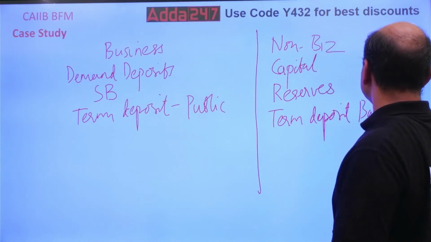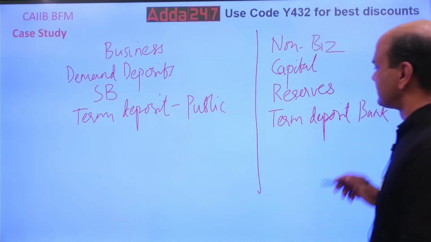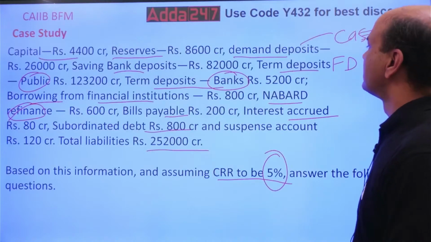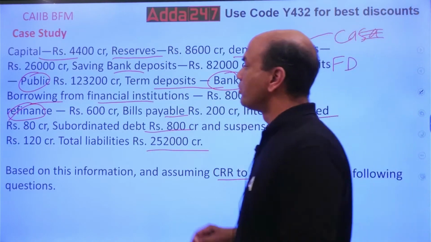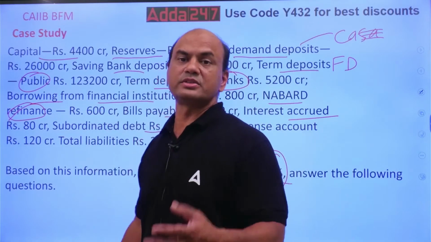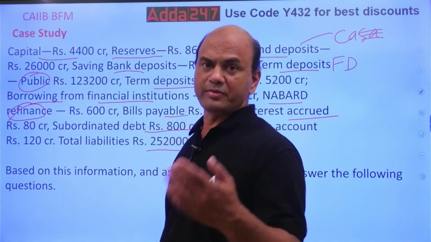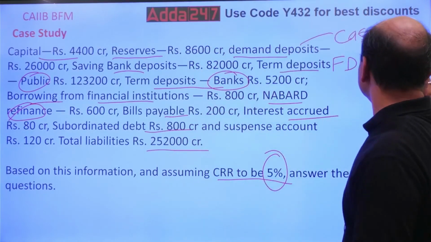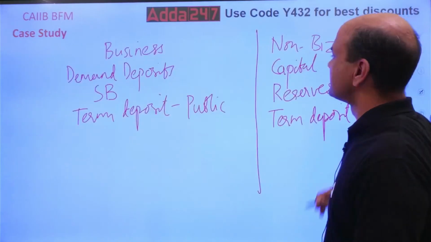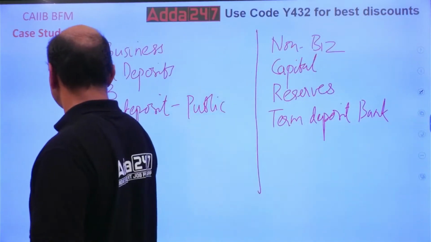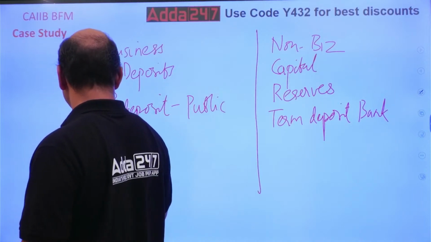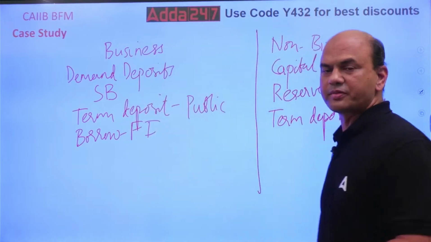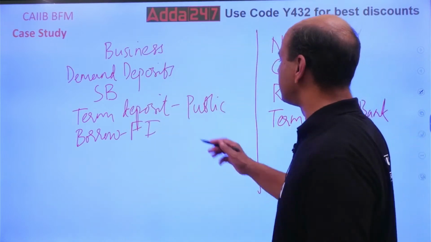Bank. Okay, it should come in my P&L account. Okay, next, what is this? Banks, done. Borrowing from financial institutions means these are sort of deposits from FIs. I am taking the loans, so that is a part of my business. Okay, so borrowing from FI comes as a part of your business, because that's a liability for you, an immediate liability.